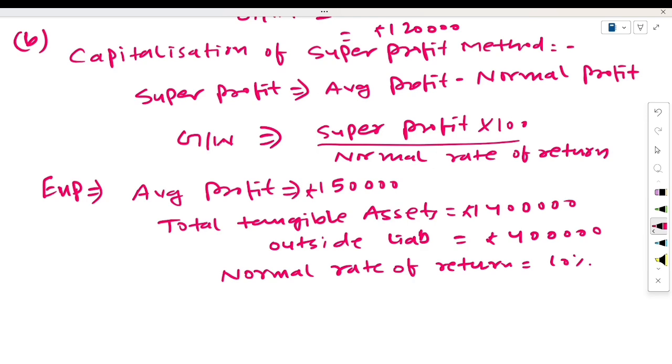What will you do? First of all, we have to calculate super profit. For calculating the super profit, we need average profit and normal profit. Here average profit is given, but normal profit is not given. So how will we calculate normal profit? For calculating the normal profit, there is a need of capital employed.